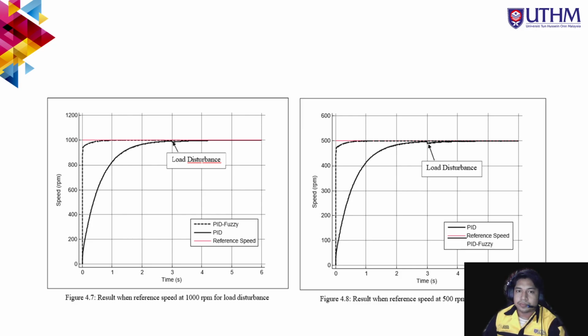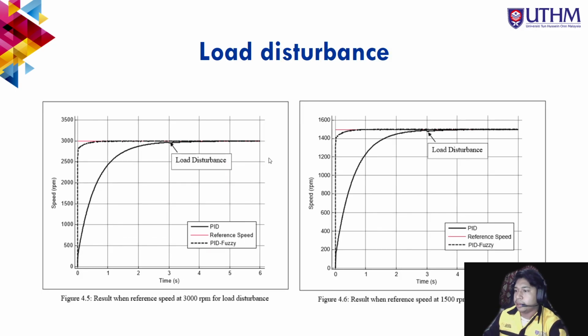The speed response waveforms for a BLDC motor when implementing a PID controller and PID fuzzy controller under load disturbance condition are demonstrated, and all of these are the results that I got from the simulation.